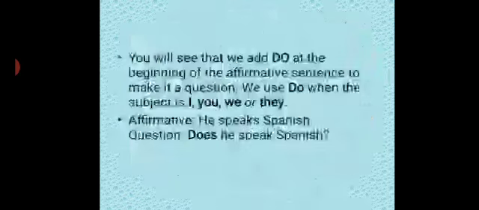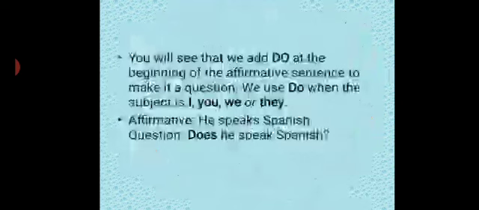Are you getting it? Now, you will see that we add do at the beginning of the affirmative sentence to make it a question. We use do when the subject is I, you, we, or they.